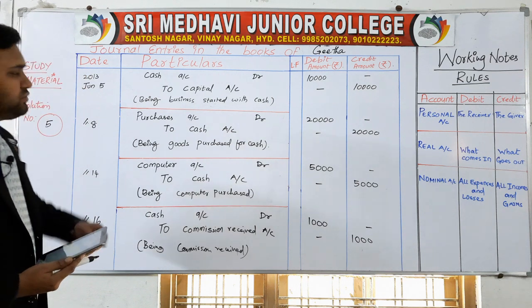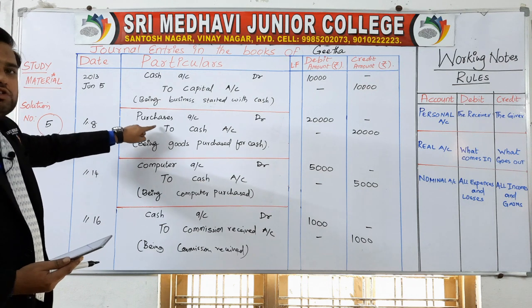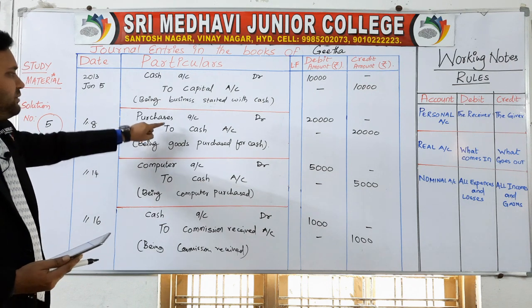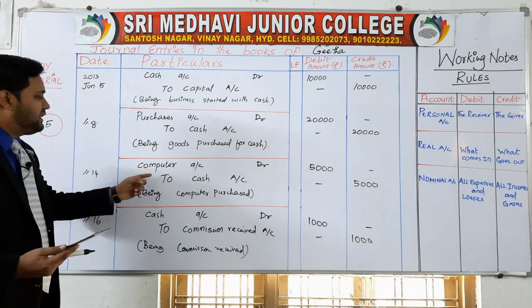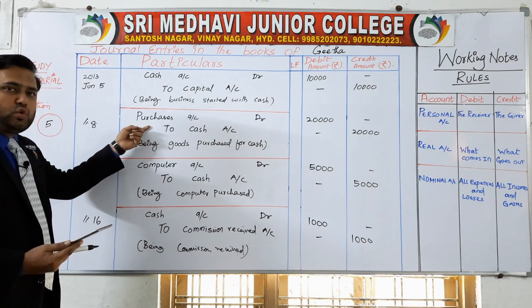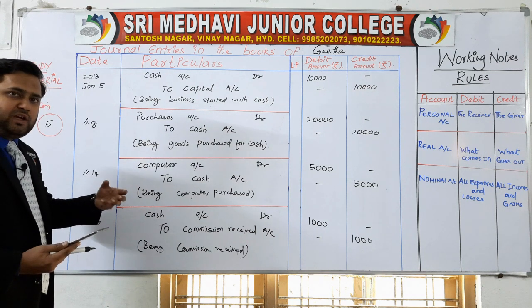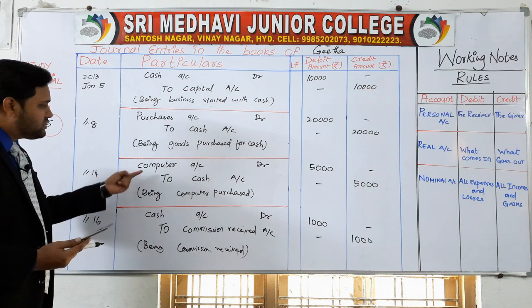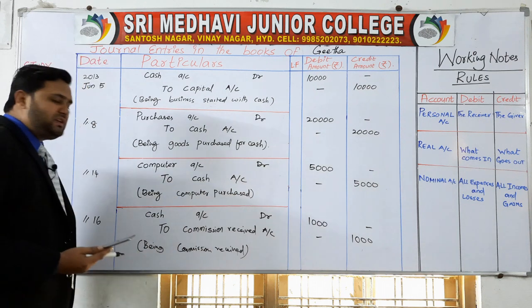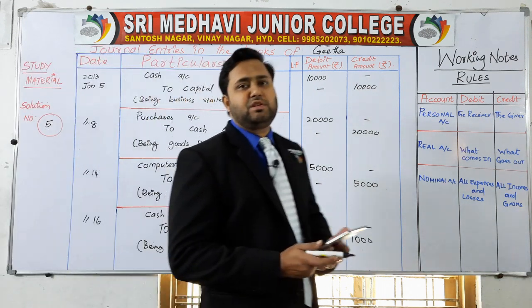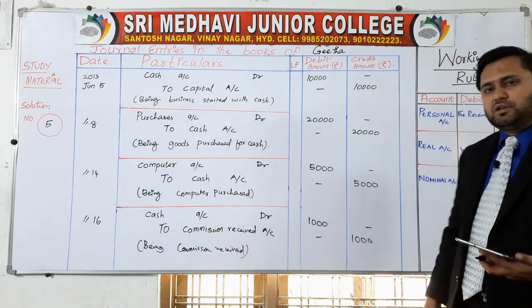So this is how you need to write the journal entries. When the cash comes into the business, cash account debit to capital account. When you have purchased the goods and we don't know the name of the goods, write purchase account debit to cash account. We have purchased a computer here. That is why we are not writing purchases, but we are writing the name of the asset. In this transaction, the goods name is not mentioned. That is why we have not written it. In this transaction, we know that Geeta has purchased a computer. So computer account debit to cash account. Lastly, in the last transaction, we have received the commission. So cash comes in, cash account debit to commission received account, 1000.